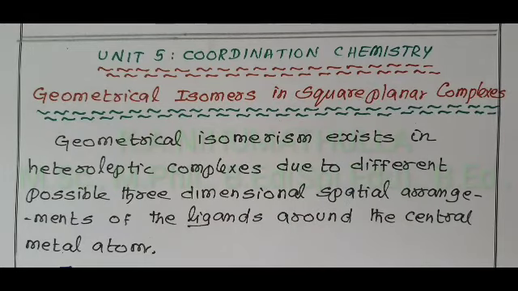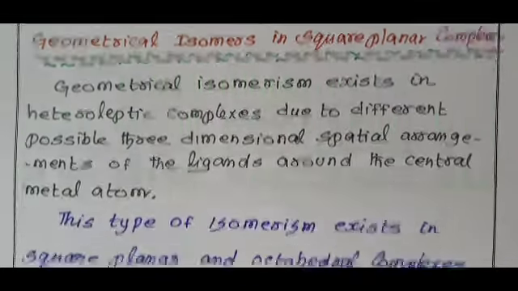What are geometrical isomers? In which complexes do geometrical isomers arise?